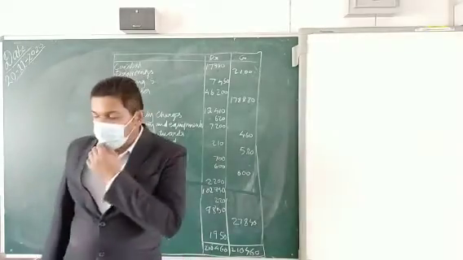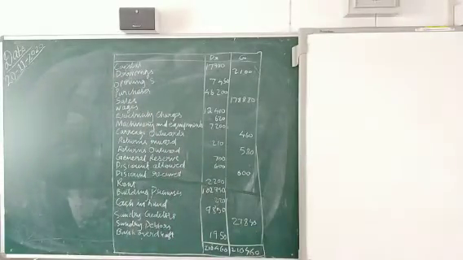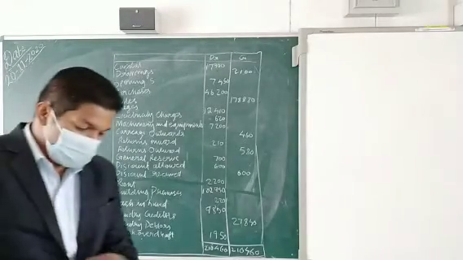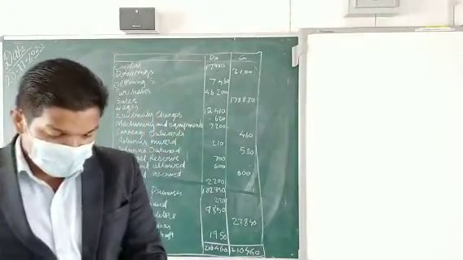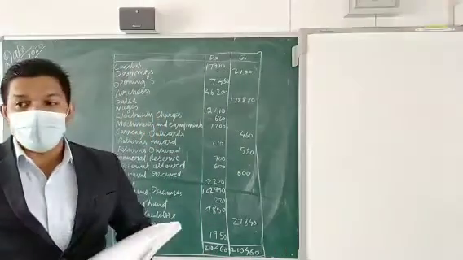If you take your previous page, in the beginning we studied how to prepare the different accounts and things to remember while preparing a trial balance.